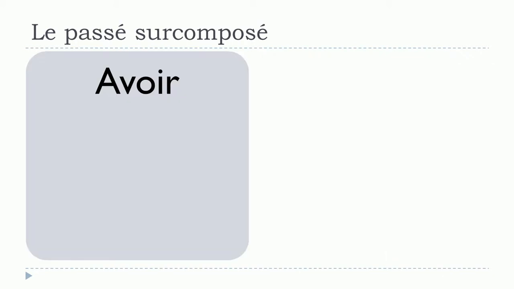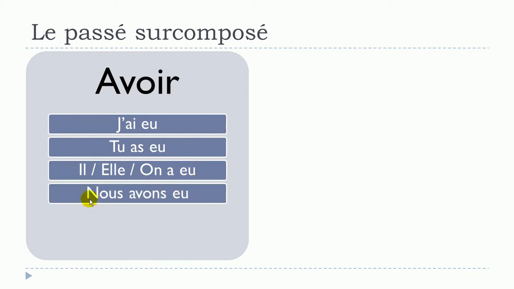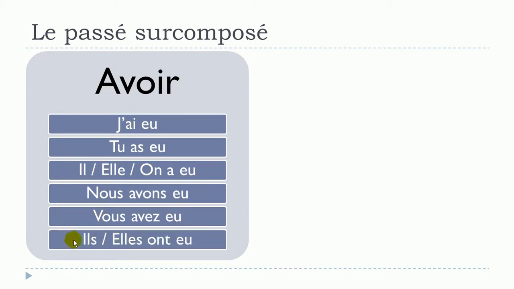So let's try to refresh a little bit avoir and être at the passé composé, because that's the part that we'll need to use when we construct this passé surcomposé. So avoir at the passé composé goes like that. J'ai eu, tu as eu, il, elle, or on a eu, nous avons eu, vous avez eu, ils ont eu, elles ont eu. So it will be our first part of this passé surcomposé.